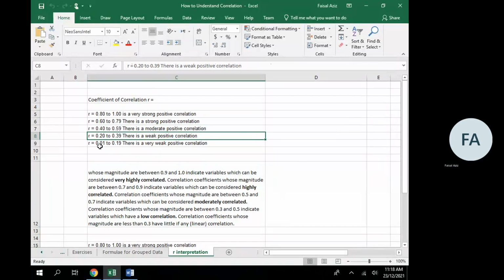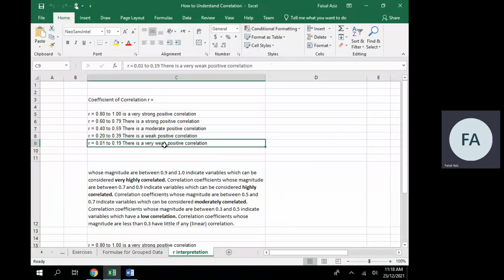And 0.01 to 0.19 is a very weak correlation, or simply we can ignore it. Similarly, with the same readings, if it is -0.8 to -1, it will be a very strong correlation, but a negative correlation. So I hope you have understood how we can interpret the correlation value. Now I will take you to the scatter diagram. You can see on your screen.